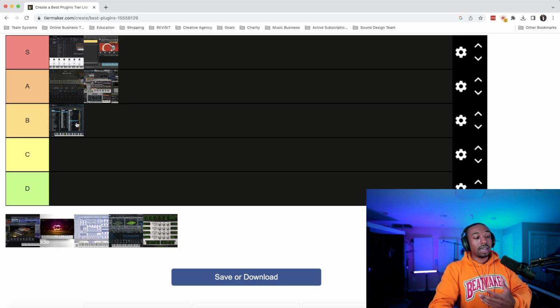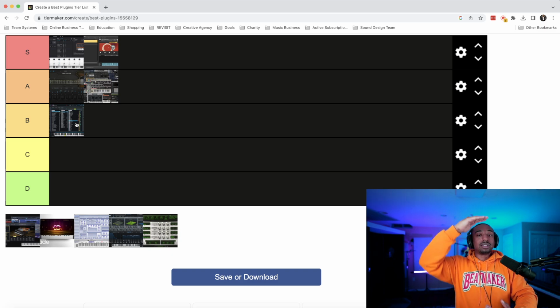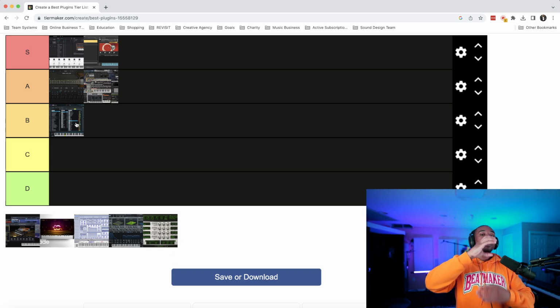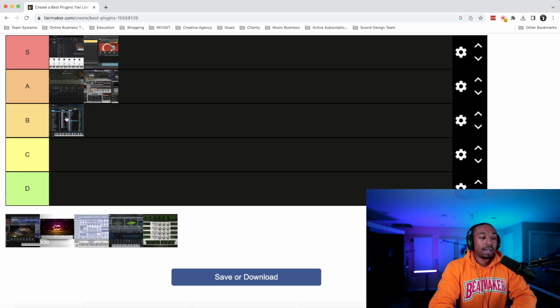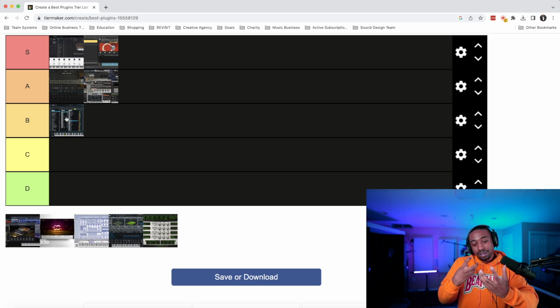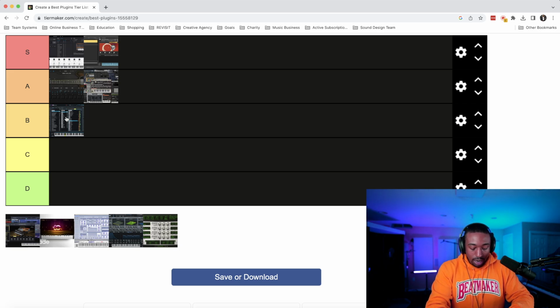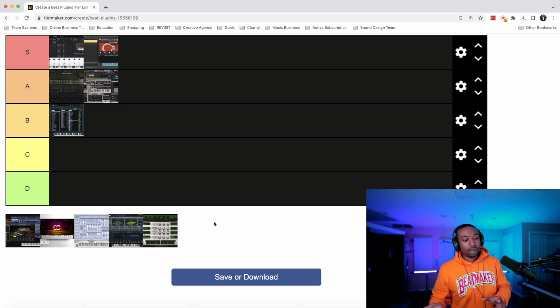I don't know if it's the layout of Nexus to where it makes it just look like one big screen browser, because Kontakt makes everything feel like a new product every single time. That's the only tricky part in Nexus, is the way it's built doesn't make each sound bank feel like you're adding a whole new thing into it. It just feels like a little bonus. And for that reason, I think the price kind of lowers us in value as far as the tier list. Okay, so it's a B.